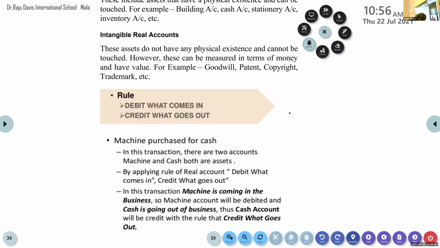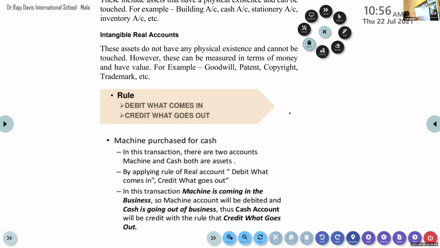Debit the receiver, credit the giver. Very good. And here is the rule for real account. Debit what comes in, credit what goes out. This is the rule for real account.